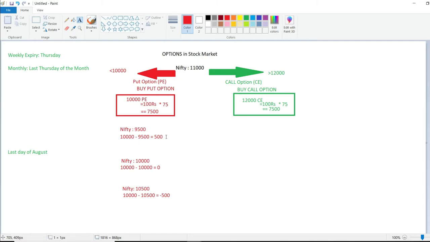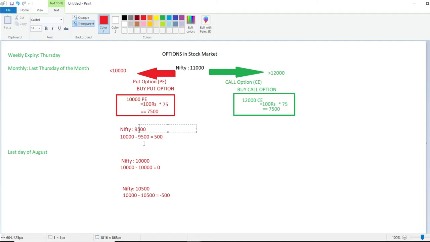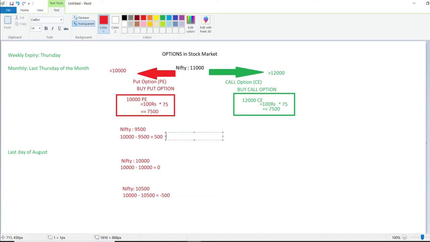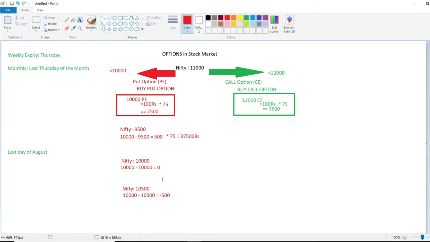Okay, so in this case, in case one, Nifty closes at 9,500, and you made a profit of 500 points. So this 500 points into 75, the lot size of Nifty, will be your profit. So 75 into 500 will be around 37,500. So this will be your profit if Nifty closes at 9,500 on a monthly basis.